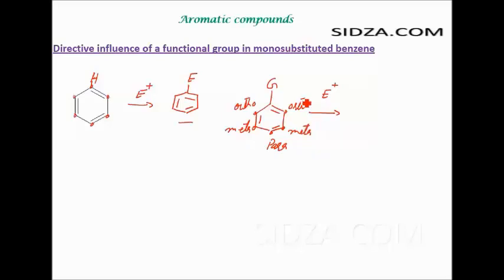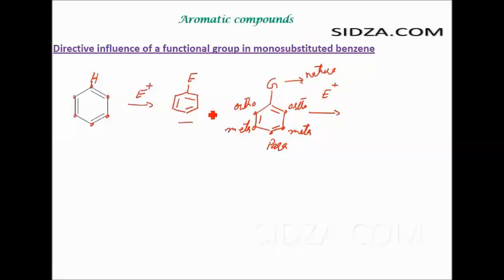Now the electrophile can either attack on the meta position or it can attack on the ortho and the para positions. Who will decide whether the electrophilic substitution will occur at the ortho position or the meta position, at which particular position the electrophile will attack, meaning what kind of product you will get, a substitution at the ortho, para or the meta? It is actually decided by the group. It is decided by the group. It depends on what kind of nature the group has.